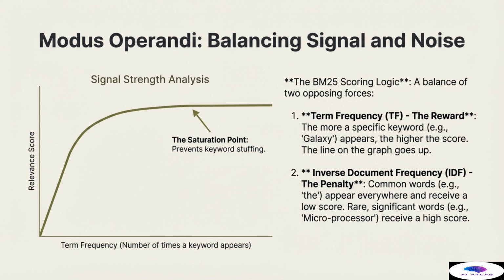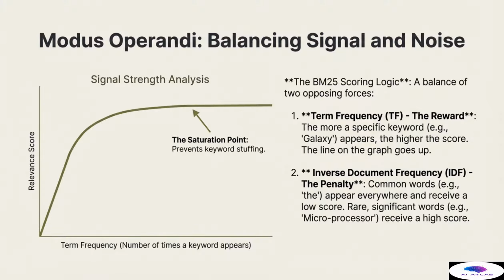inflating a score. The second and more complex factor is inverse document frequency, or IDF, which is the penalty. IDF penalizes common, ubiquitous words like the, a, or and, which appear everywhere and receive a low score because they provide little actual signal about the document's topic. Conversely, rare, significant words like microprocessor receive a high IDF score.